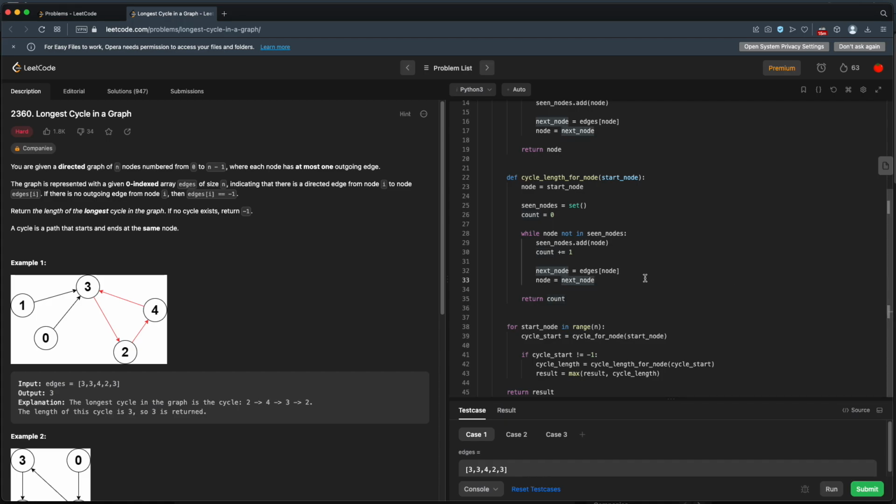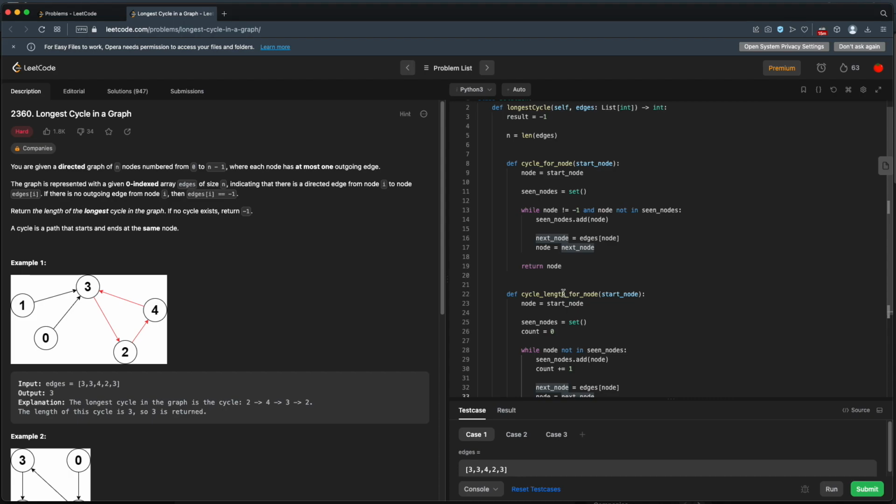So one thing I pointed out already is this cycle length for node and the cycle for node look nearly identical. Now, what happens when we go through, we have to traverse this entire cycle. Once we've traversed the entire cycle, then we traverse the entire cycle again here. That's going to cost us. So we're doing twice the amount of work. We're traversing the same cycle twice. If there's some way that we can keep track of the length in this cycle or in this loop, then we wouldn't have to do this separate loop down here.